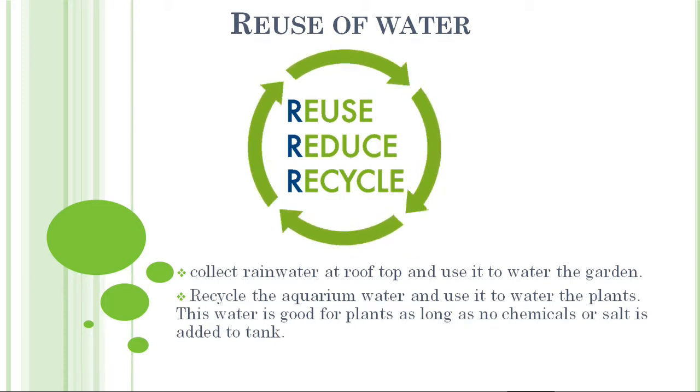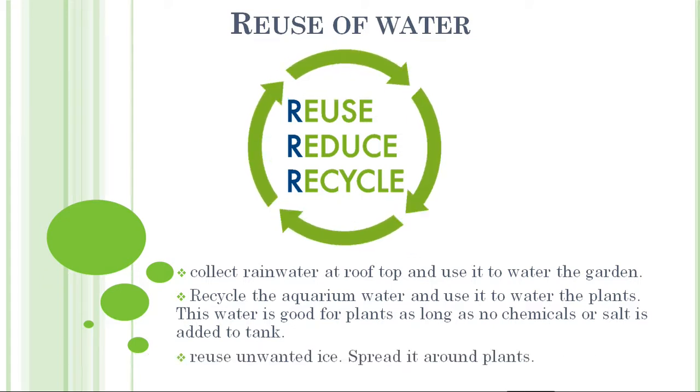So what I do, every 3 or 4 months we have to change the water of the aquarium, isn't it? So I collect all that water and I never just throw it out. I pour it in the tub wherever the plants are. That water becomes so good for the plants because there are no chemicals and salt mixed in. Okay, so that's the way we can reuse our water.